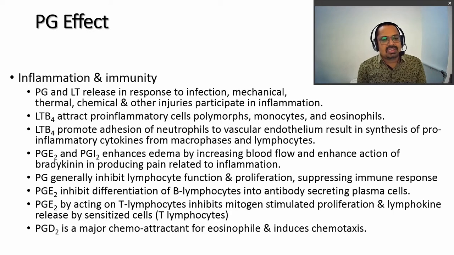They also attract pro-inflammatory cells, that is cells responsible for the inflammation process: polymorphs, monocytes and eosinophils. Leukotrienes also promote the adhesion of neutrophils to the vascular endothelium, resulting in synthesis of inflammatory cytokines, and involvement of macrophages and lymphocytes.